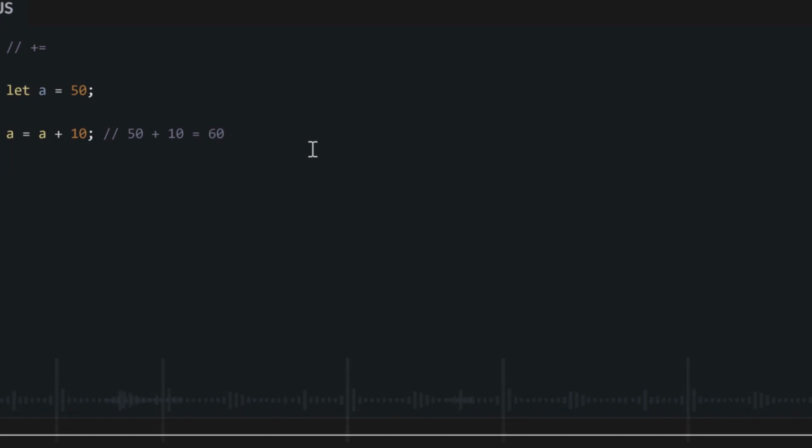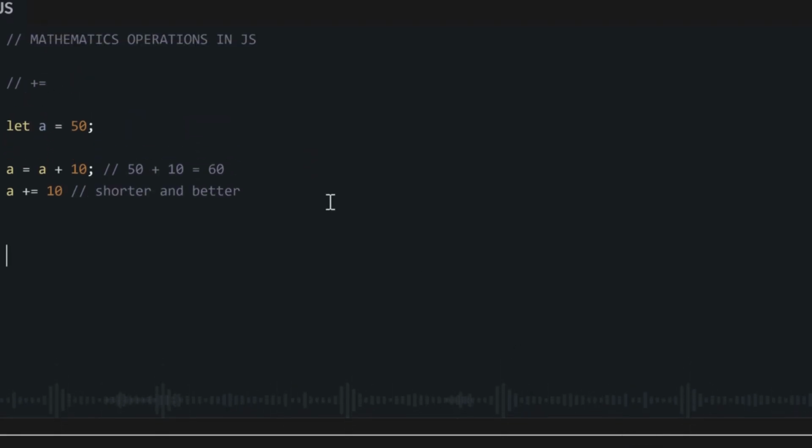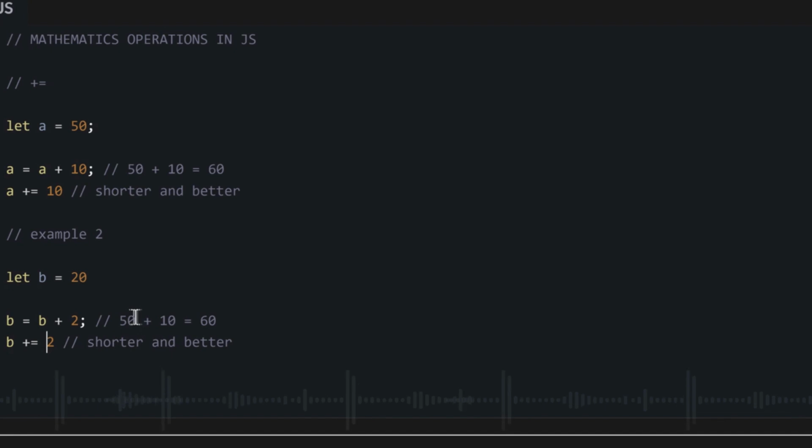But instead of writing it like this every time, we have a shortcut we will use. We will just say a plus equal 10, which is the same thing as saying a equal to the previous value of a plus 10. Same for these our other examples. This is the previous value, and we change it by writing the long form, which is to say, okay, our new variable equal to our old variable plus the number we want to add.